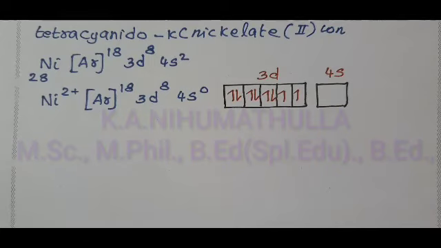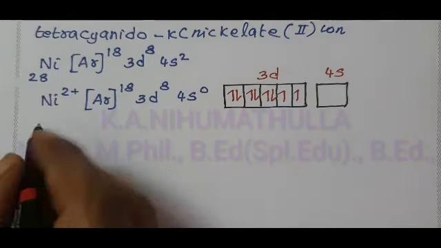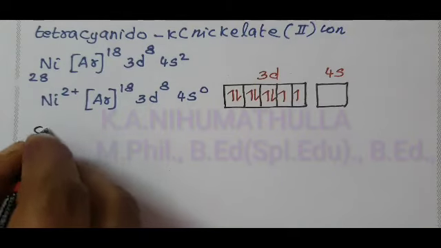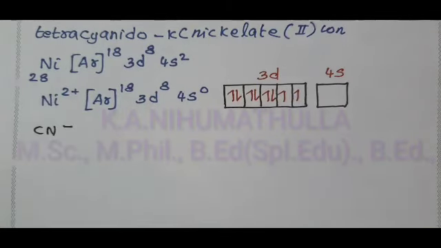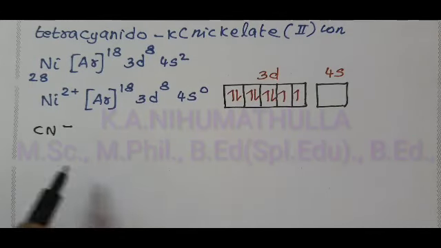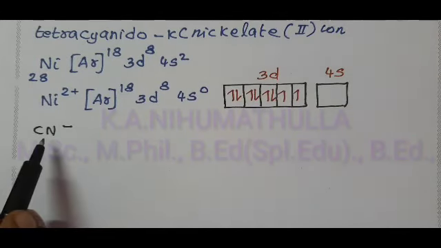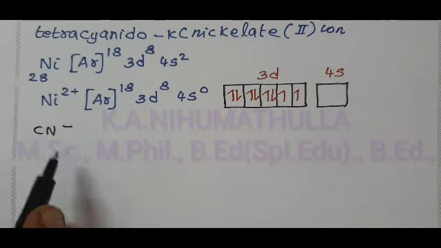Now I am going to write the nature of the ligand. The ligand is CN minus. Some ligands are mainly considered as strong field ligands: carbonyl, cyanido-kappa C, ethane-1,2-diamine and ammine.